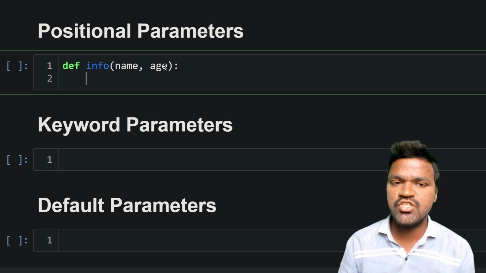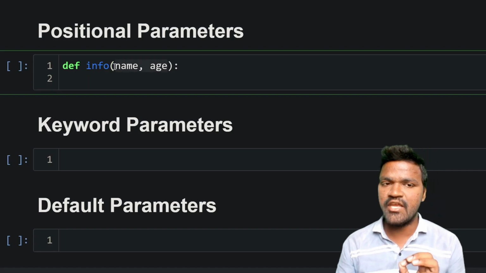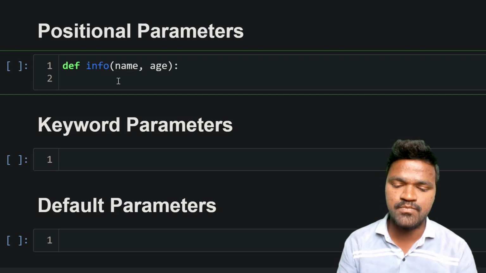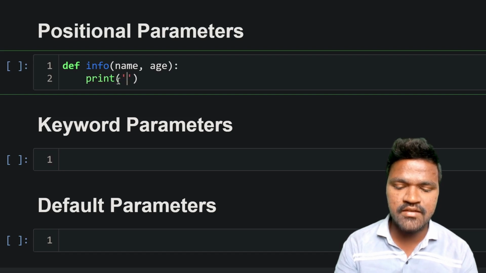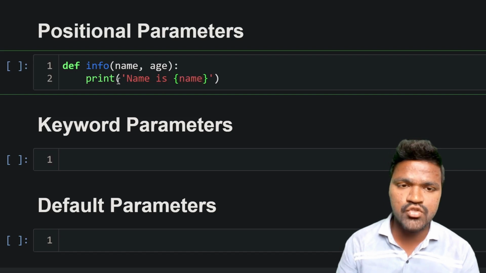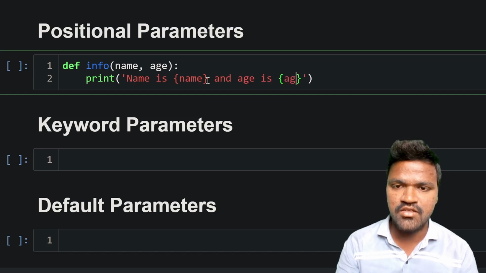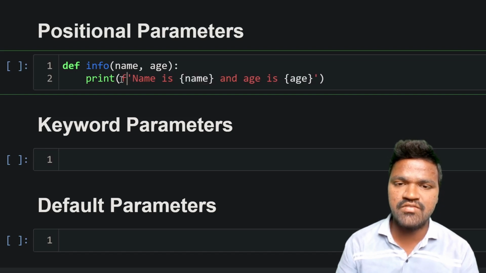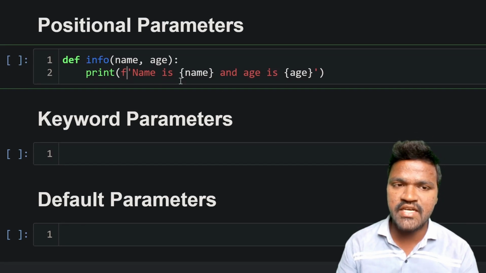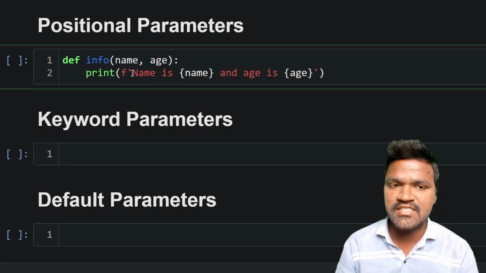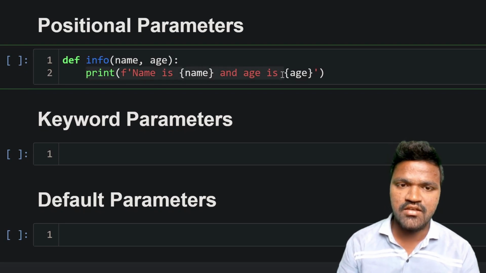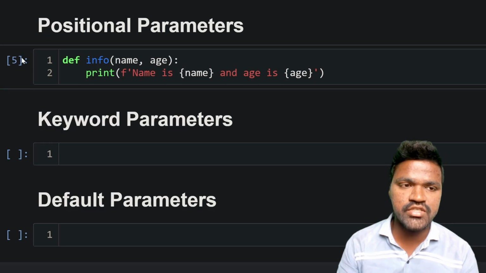These are considered positional parameters. When I say positional parameters, the position is very important. We will understand when we are calling the function. In this, I will just print, let's say, name is name and age is age. I wanted to take it as an f-string, because of that reason I am mentioning name is name and age is age. I hope you can understand this f-string and what we are doing in the function here. I am executing this, and it got executed. You can see here.